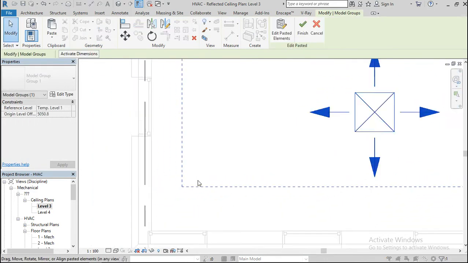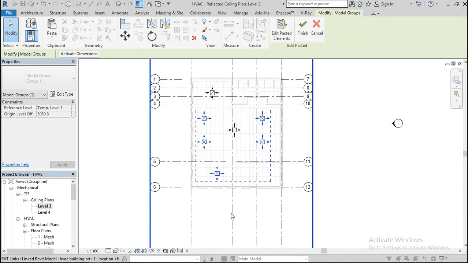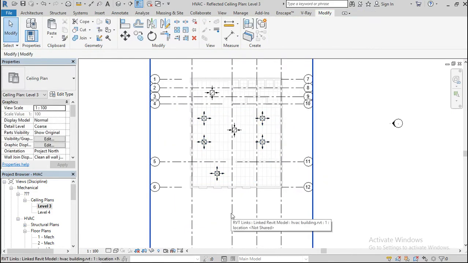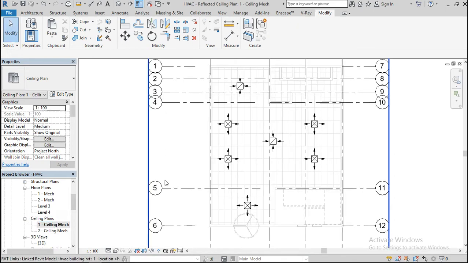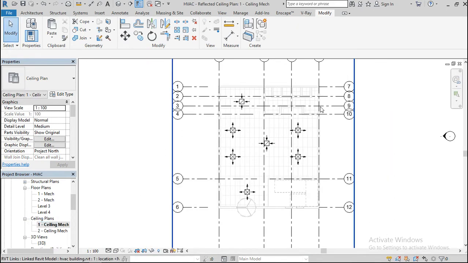Okay, that's fine, perfect. All right, we have all our supply and return diffusers in all the levels.